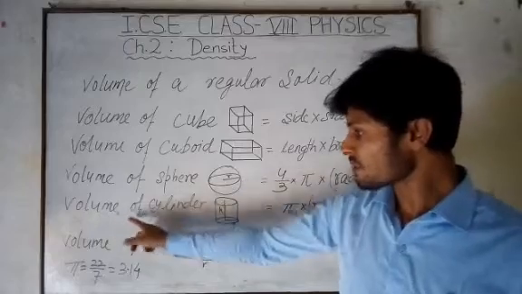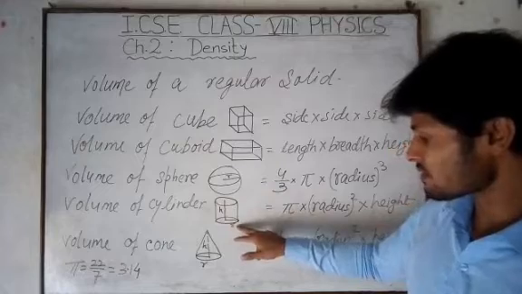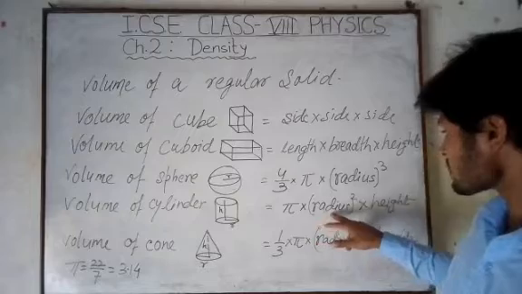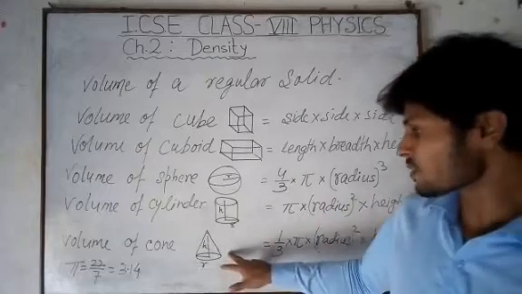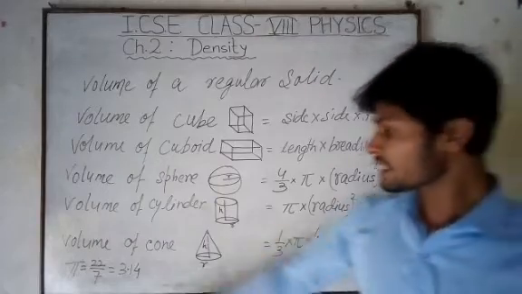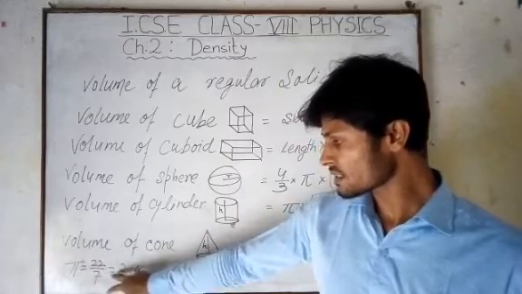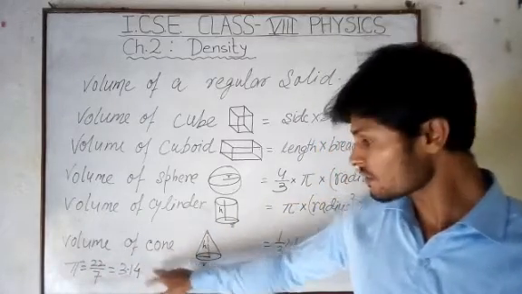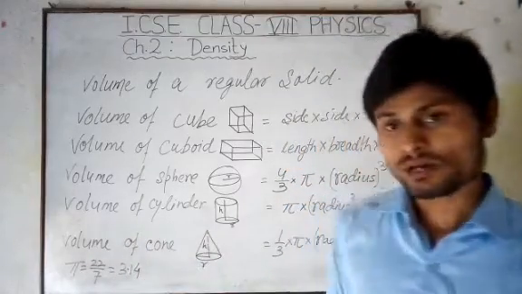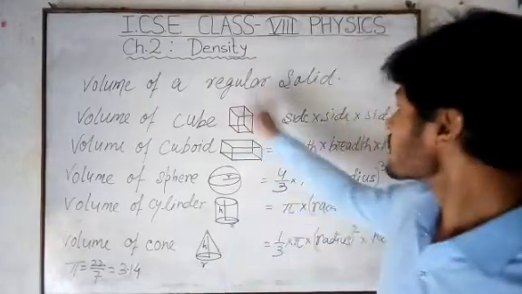This one is the volume of a cylindrical shape object. Here this one is the radius and this is the height. So the formula is pi into radius square into height. This is a cone. So volume of cone equals 1 by 3 into pi into radius square into height. Here pi is a constant which has the value 22 by 7, or 3.14. So sometimes we take 22 by 7 or 3.14. By using those formulas, in this way we can calculate the volume of a regular solid.